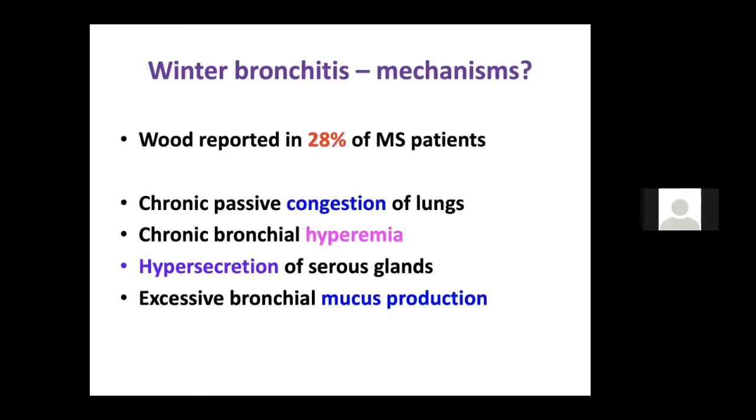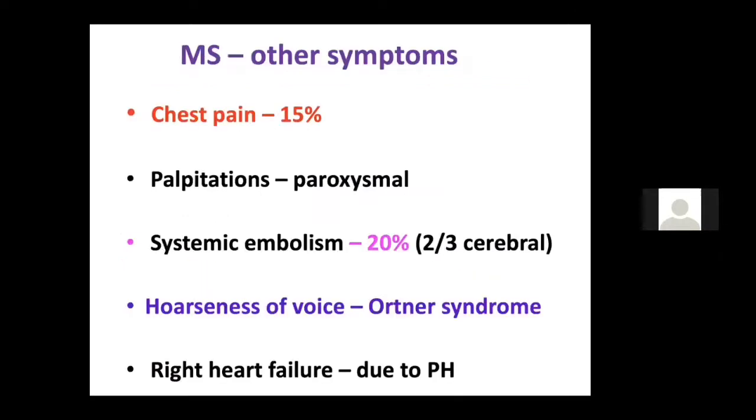Two other mechanisms are there. Patient on warfarin can have hemoptysis, and the terminal stage of mitral stenosis known as hemosiderosis can cause hemoptysis. Now, what are the other less common symptoms in mitral stenosis? If the patient of mitral stenosis has chest pain, which is seen in 15% of the cases, you should always think common things like pulmonary artery hypertension, which may cause chest pain.